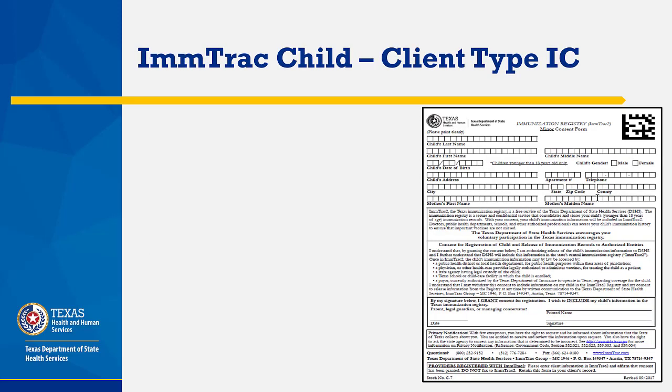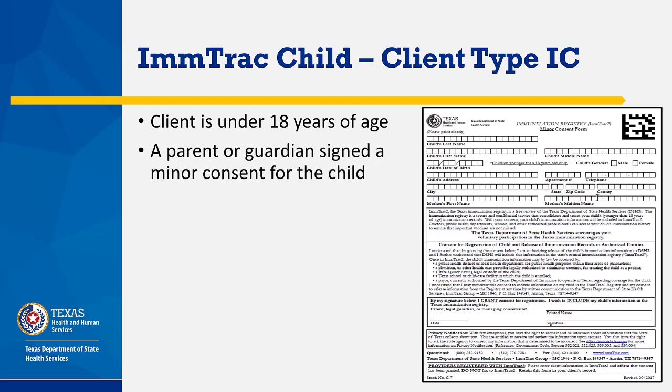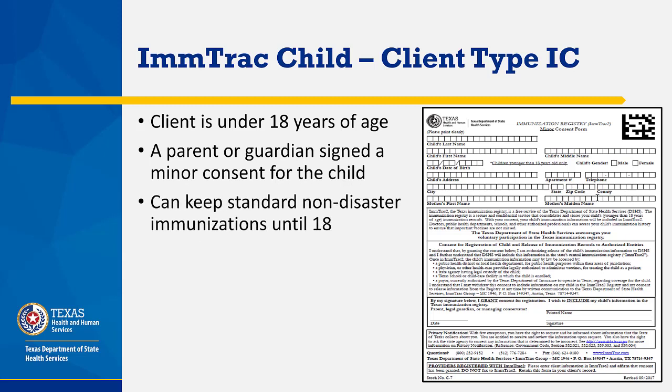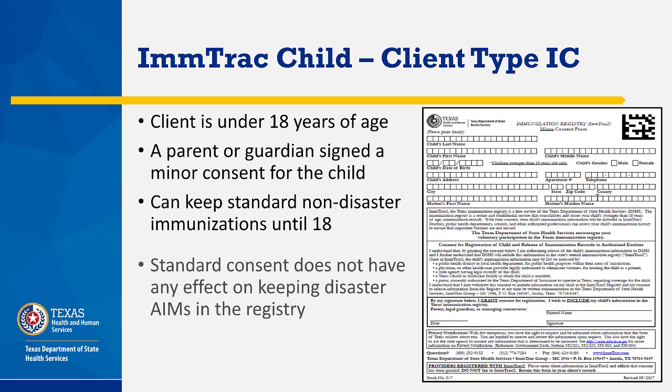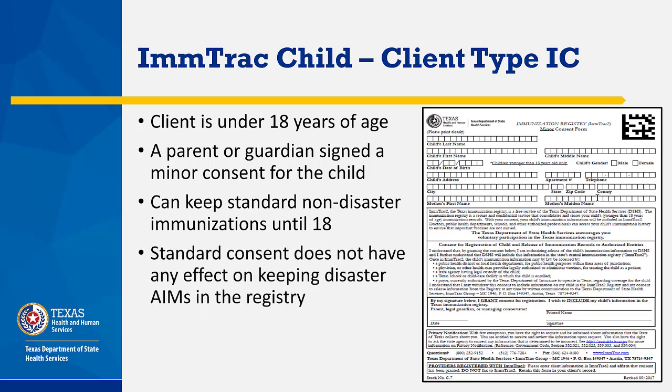ImmTrac Child is client type IC. For this client type, the client is under 18 years of age, and a parent or guardian signed a minor consent for the child. The registry can keep standard non-disaster immunizations until 18, and a standard consent does not have any effect on keeping disaster AIMs in the registry.